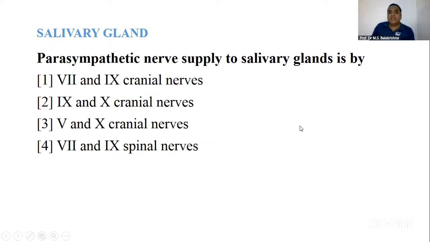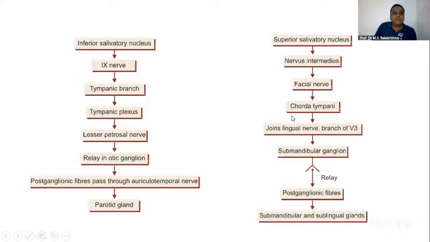Yes. So it is facial nerve and glossopharyngeal nerve. You see this. This is your otic ganglion, right? And this is for your parotid gland. And this is for your submandibular gland. The pathways: from inferior salivary nucleus, it comes to the glossopharyngeal nerve.